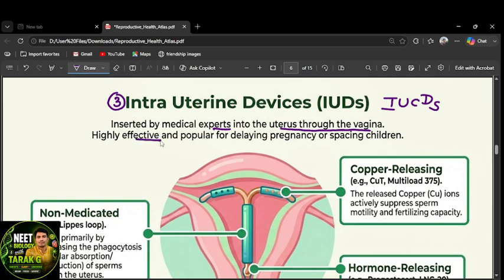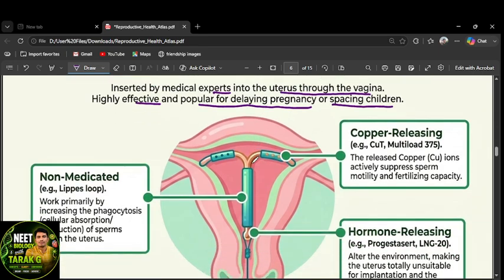They are highly effective and popular for delaying pregnancy or spacing between children. They are user-friendly, but privacy is less because a doctor or medical practitioner has to insert them.